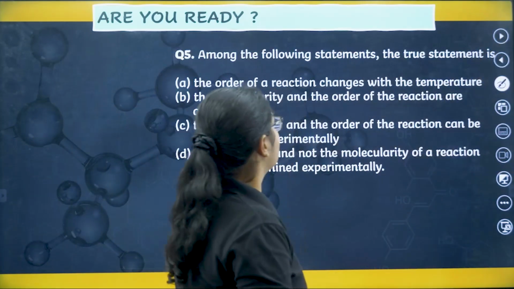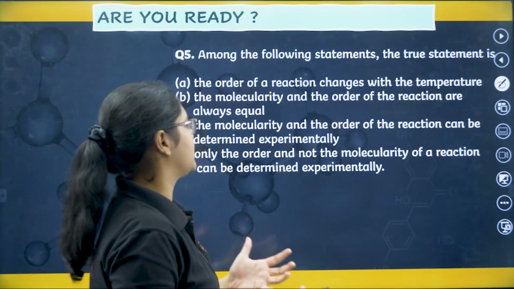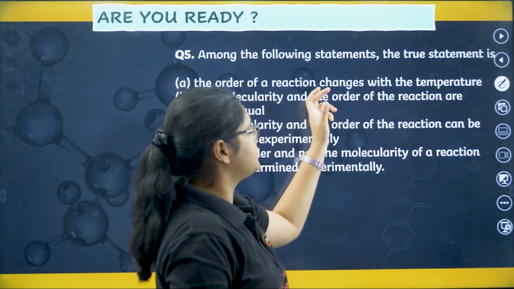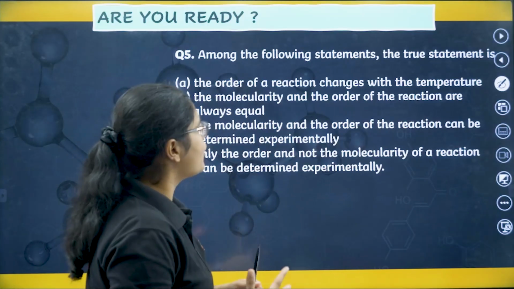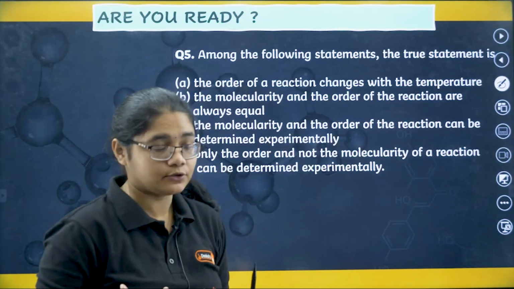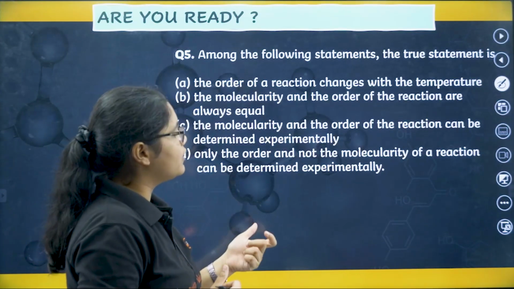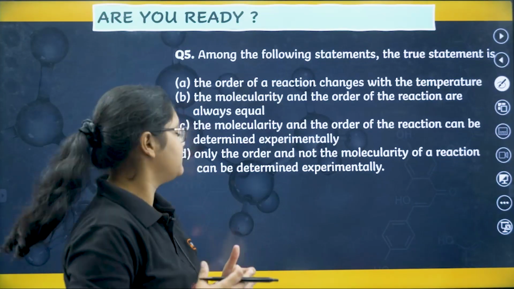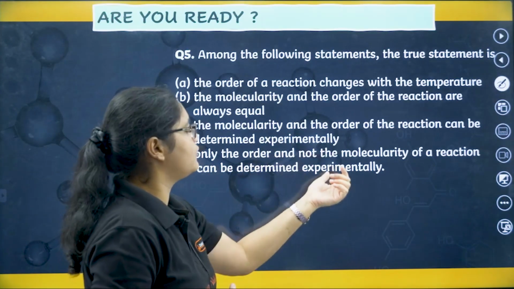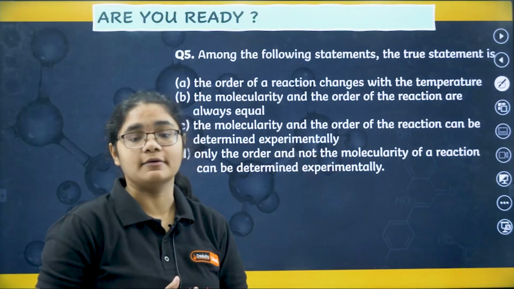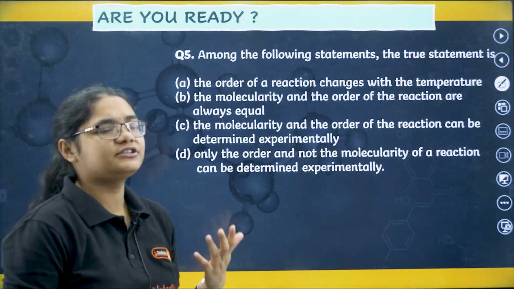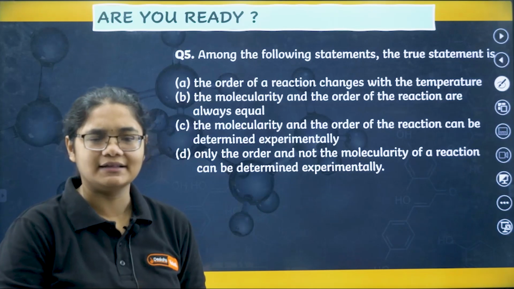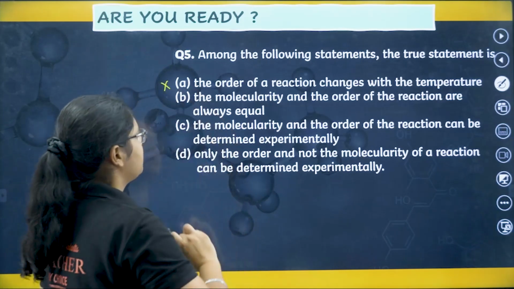Next we'll go to: among the following statements, the true statement is: the order of a reaction changes with the temperature. The molecularity and the order of the reaction are always equal. The molecularity and the order of the reaction can be determined experimentally, or only the order and not the molecularity of a reaction can be determined experimentally. What is the first statement saying? The order of a reaction changes with temperature. We haven't studied anything like that, right? So this is a wrong statement.